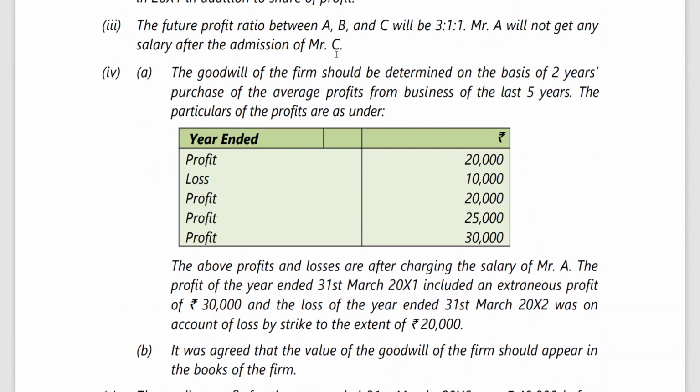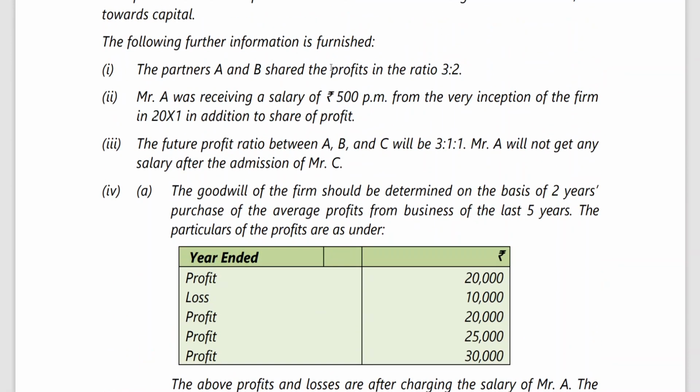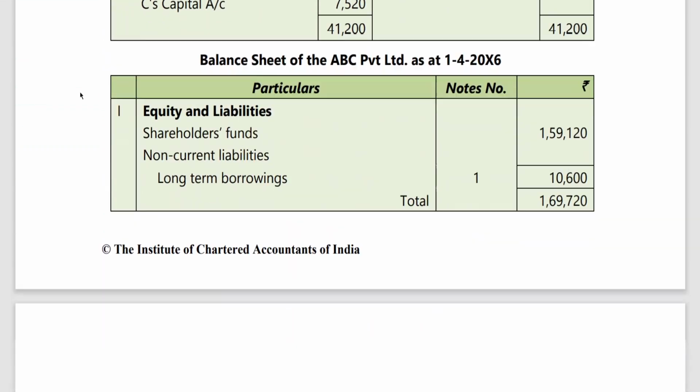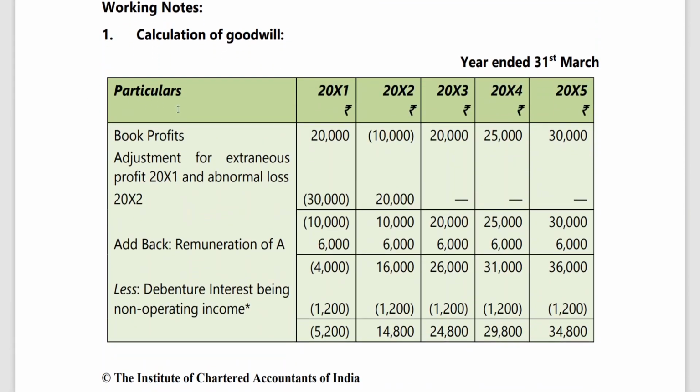And his share, the new partner's share, is 1 by 5, sorry. C has to bring his share of goodwill, 1 by 5th, in cash. That is what we have seen already. Now coming back to this goodwill, first, the book profits he has taken.